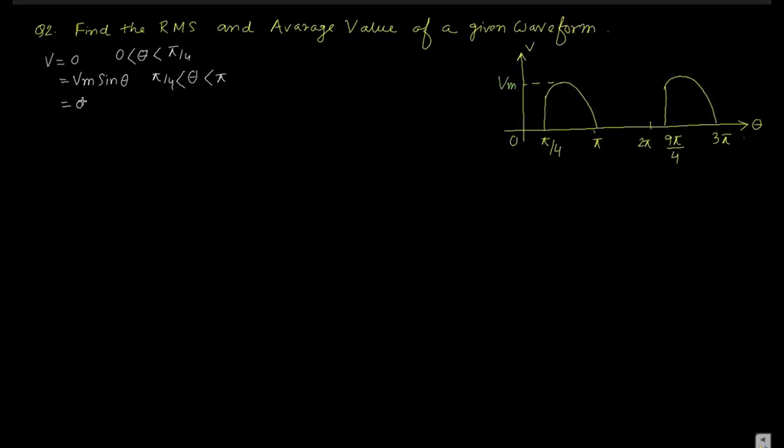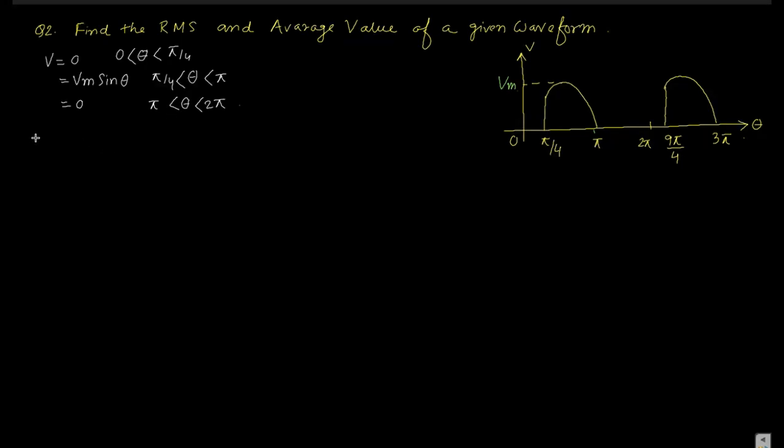It becomes 0 again if theta lies between pi and 2 pi. So these three are the basic split of this waveform over a complete cycle.